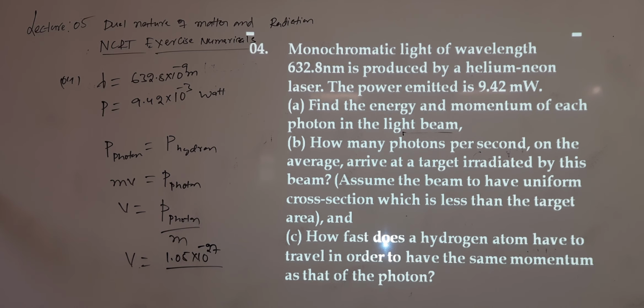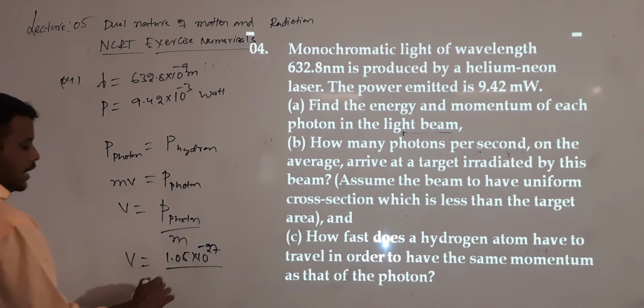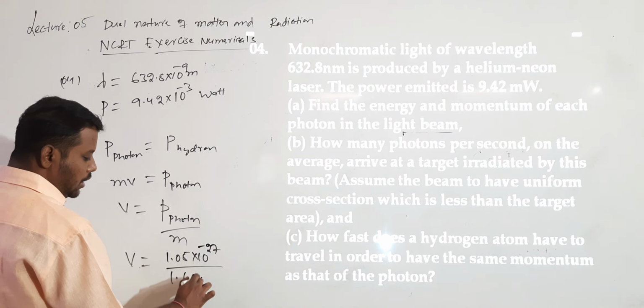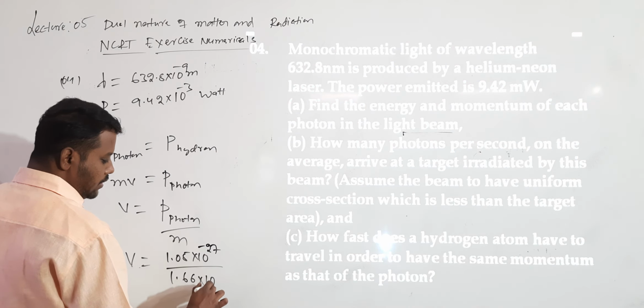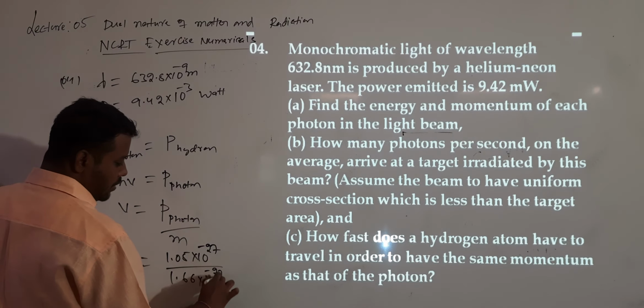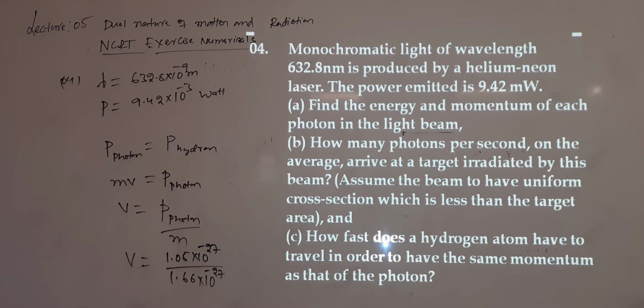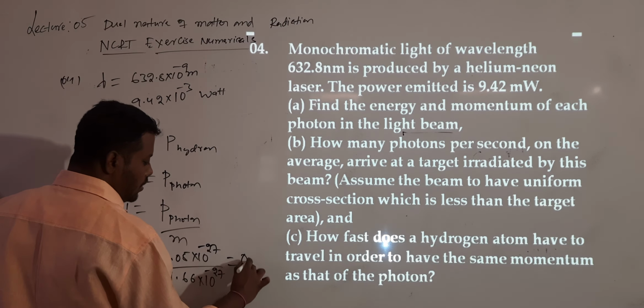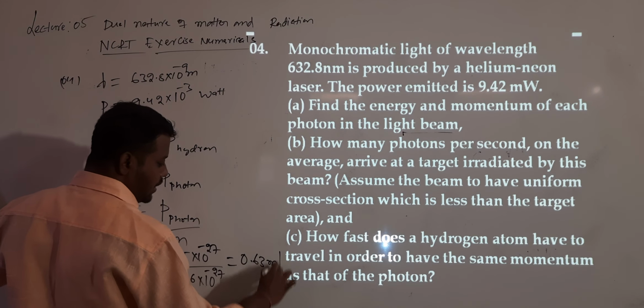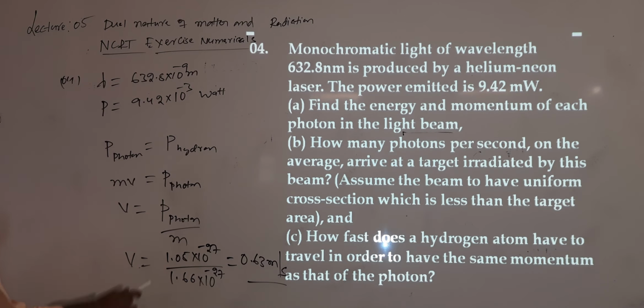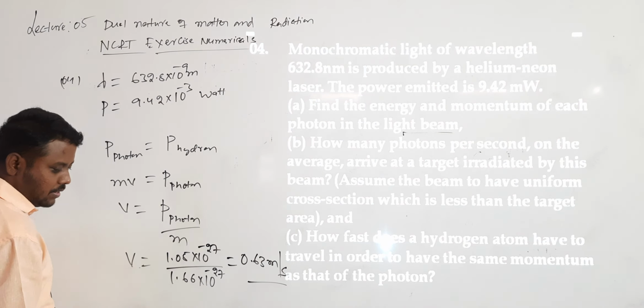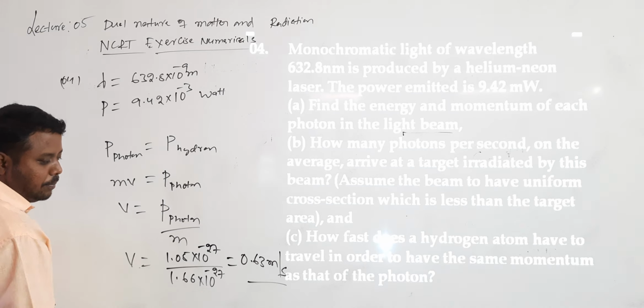The hydrogen atom mass is 1 proton mass, 1.66 into 10 to the power of minus 27. Correct? This will be equal to 0.63 meters per second.